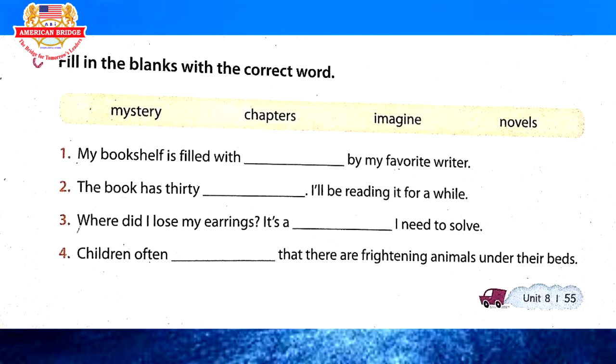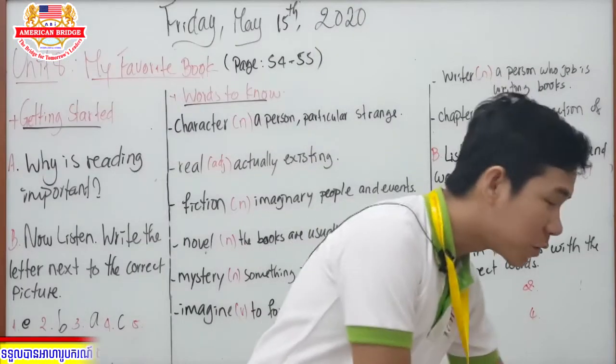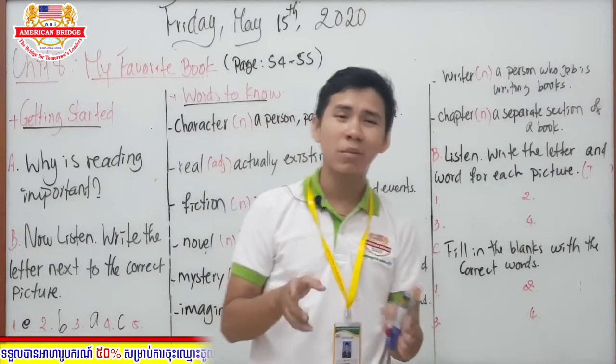Good. Number 2, the book has 30 chapters. I'll be reading it for a while. Number 3, where did I lose my earring? It's a mystery. I need to solve it. Number 4, children often imagine that there are frightening animals under the beds. Alright, so this is talking about the imaginary, about the books that are your favorite.